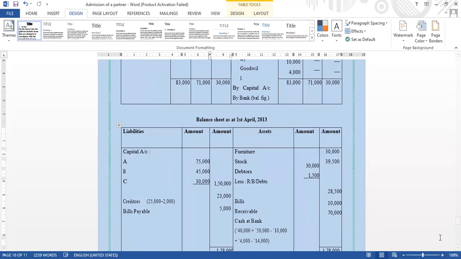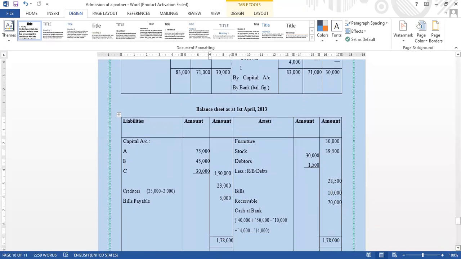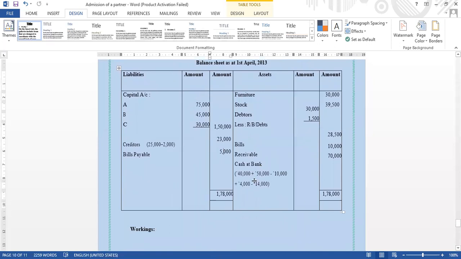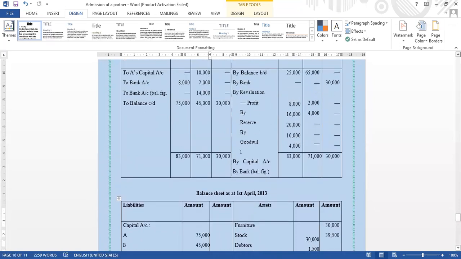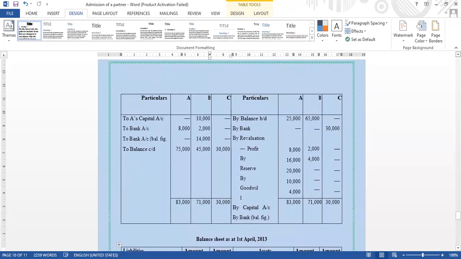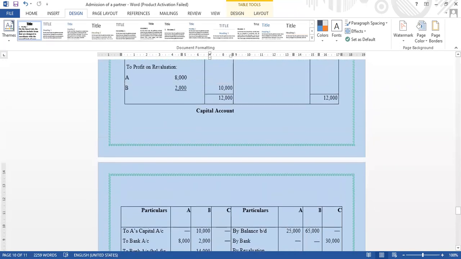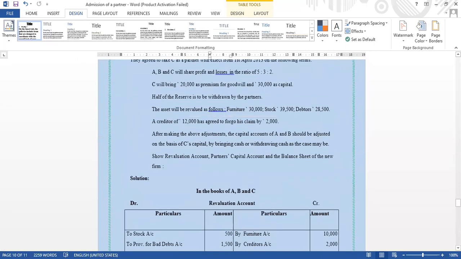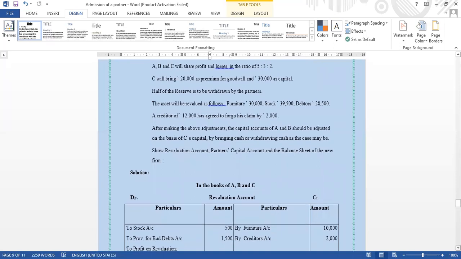Then the cash at bank. We will total it, the cash at bank 40,000 plus 50,000, then 4,000. Then 10,000 and 40,000 which we have to subtract. When you are subtracting, you will get the total here.